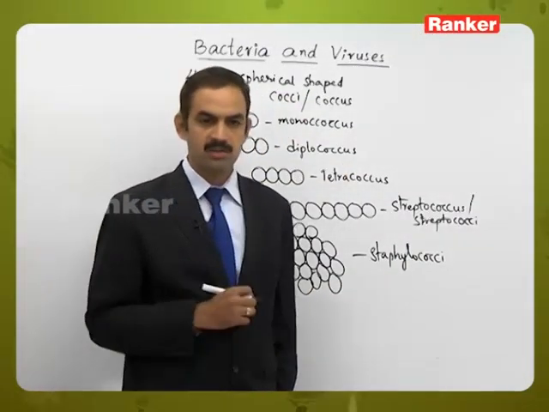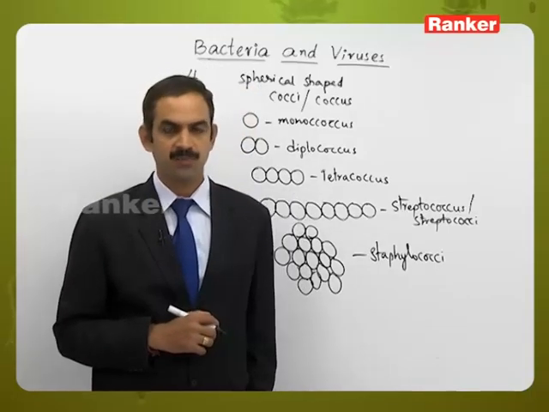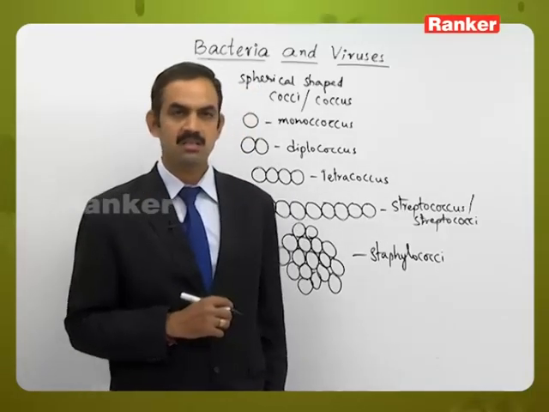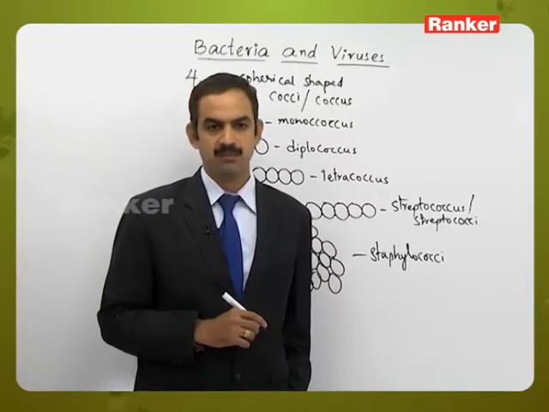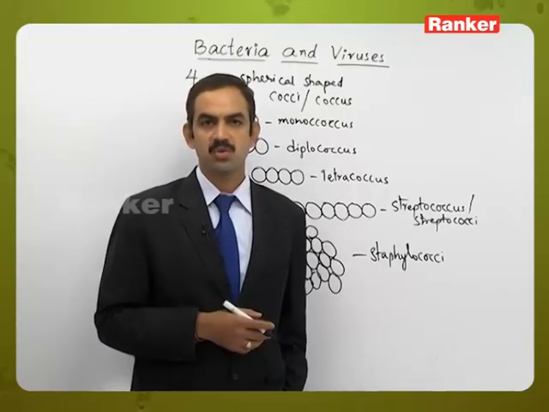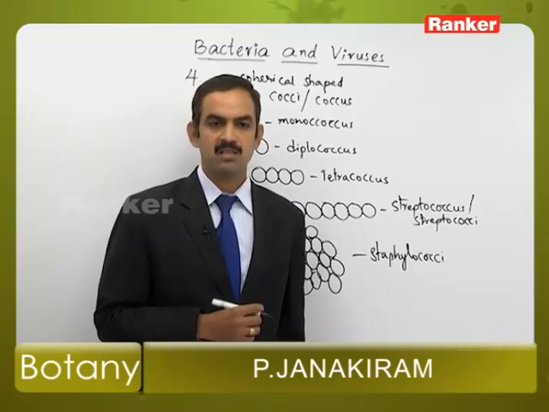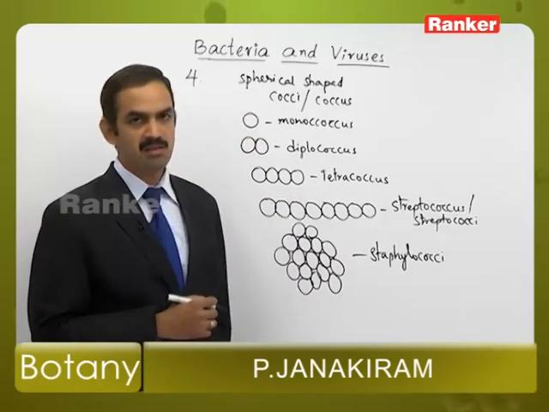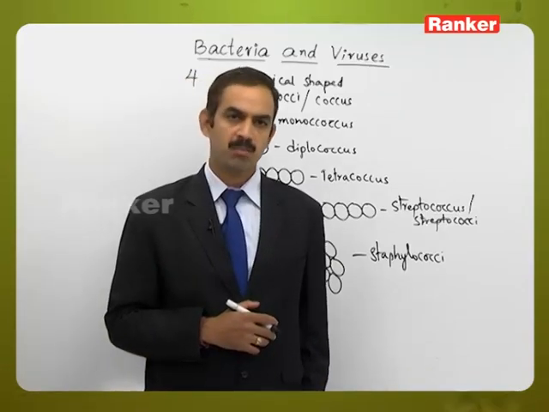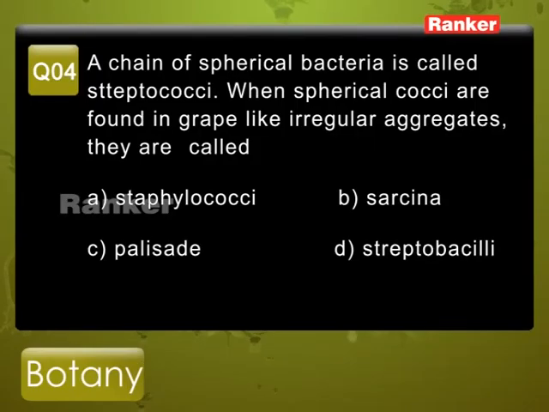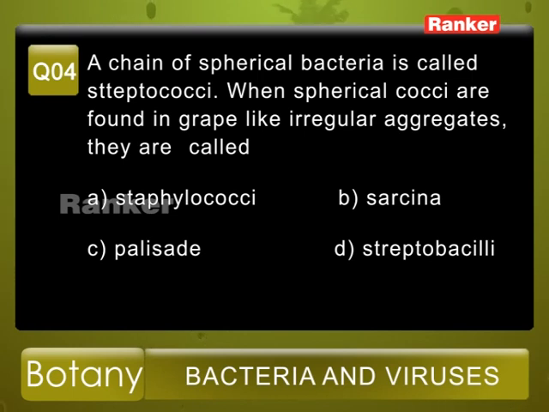So in the given options, B has been given as Sarcina. Sarcina means eight spherical shaped bacteria in the form of a cubical packet, and Palisade is a tissue which is present in the leaf, and Streptobacillus means bacilli, which are not spherical shaped bacteria but rod shaped bacteria. And from the given options, Staphylococci, that is option A, is the correct answer.